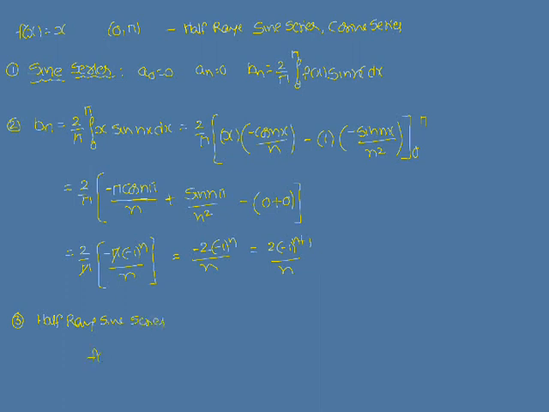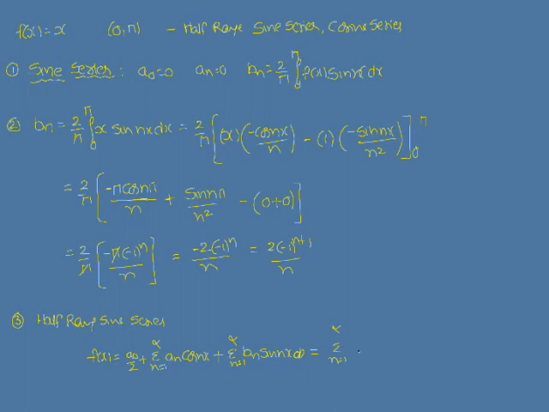So f of x is equal to a naught by 2 plus sigma n is equal to 1 to infinity a n cos nx plus sigma n is equal to 1 to infinity b n sin nx. Here a naught is 0 and a n is also 0, so you are left with only the term b n.